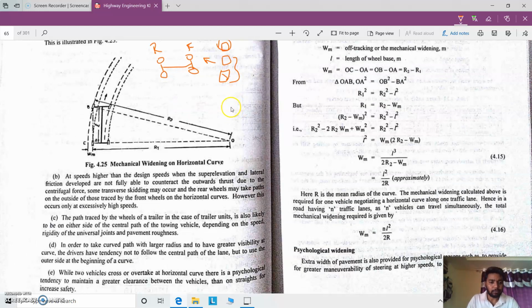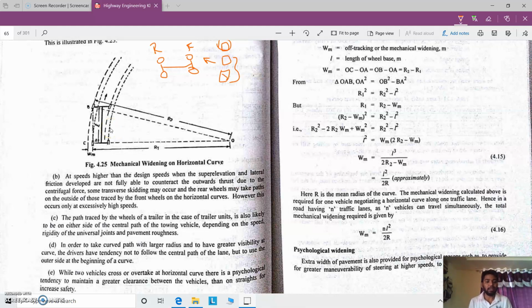And again, whenever the vehicle is moving at its design speed, it may skid or slip away from the center outward, which is the lateral direction. In this lateral movement, some vehicles have lower frictional resistance, and in that case the vehicle moves away from the center point, right? That is another reason to widen the pavement.